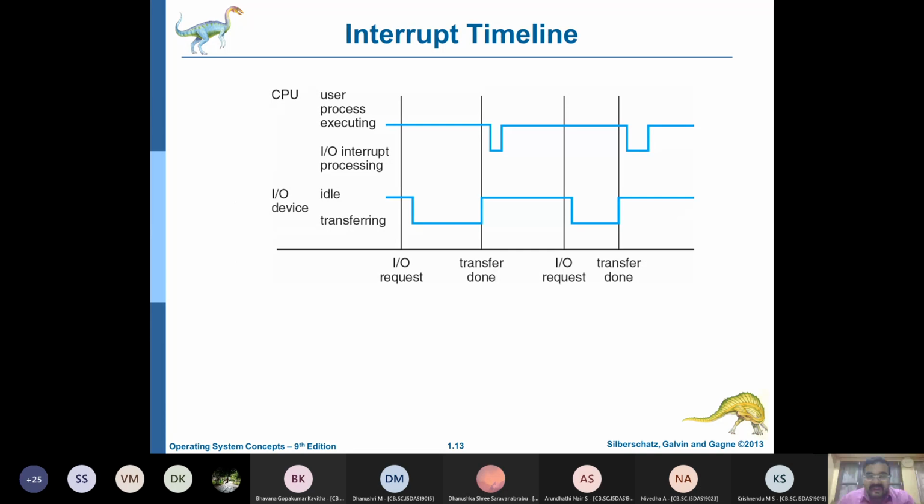I also told you that the entire system works through a process of interrupts. You want to enter something, and at that time the CPU might be executing something else, right? Now you bang the keyboard. That means the input output device generates an interrupt, the computer moves from user to kernel mode, and then that input output processing happens. Once that is over, the interrupt closes, and then again you have control of the computer, something like that.